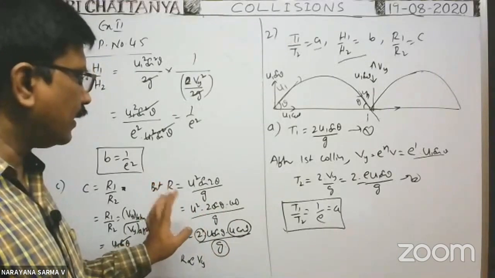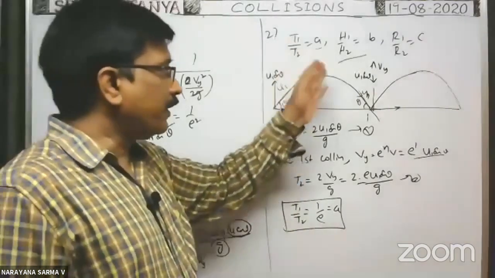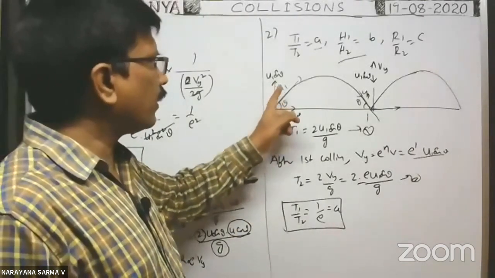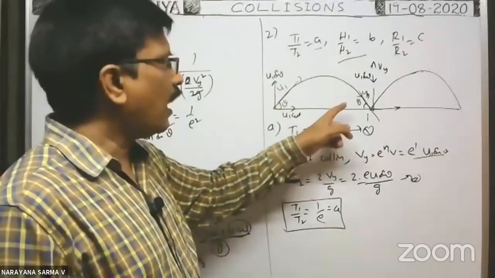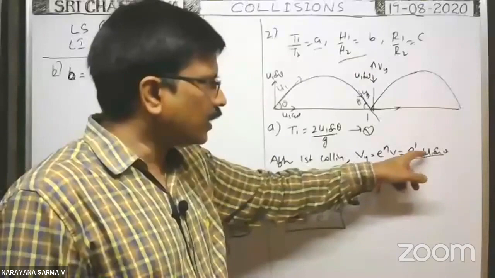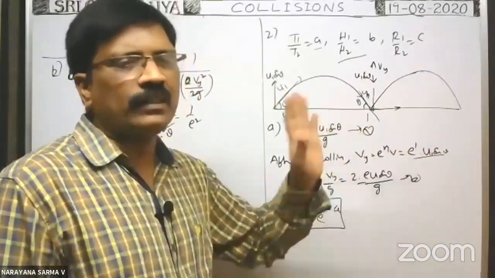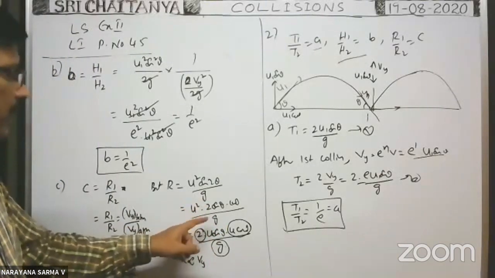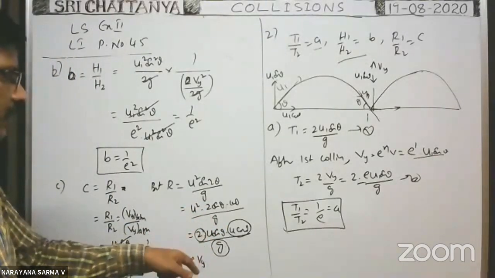That's why u cos theta is constant. 2 already constant, g constant. అప్పుడు vertical direction u sin theta అంటే vertical component of velocity. Now, before collision vertical component of velocity is u1 sin theta, after collision vertical component of velocity is e u1 sin theta. That means only vertical component of velocity changes. That's why vertical component of velocity is the only variable. That's why range is proportional to vertical component of velocity only.